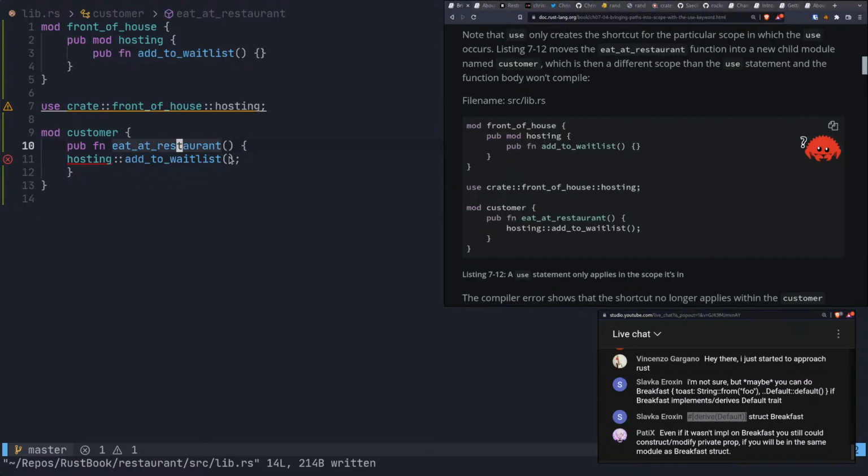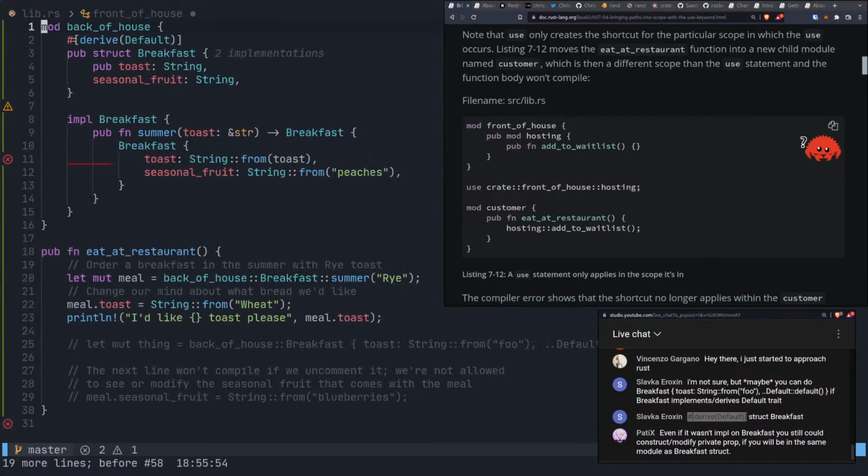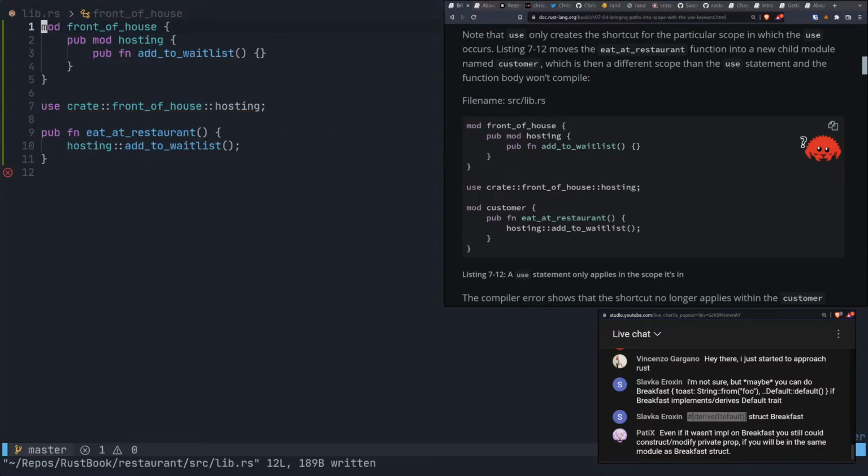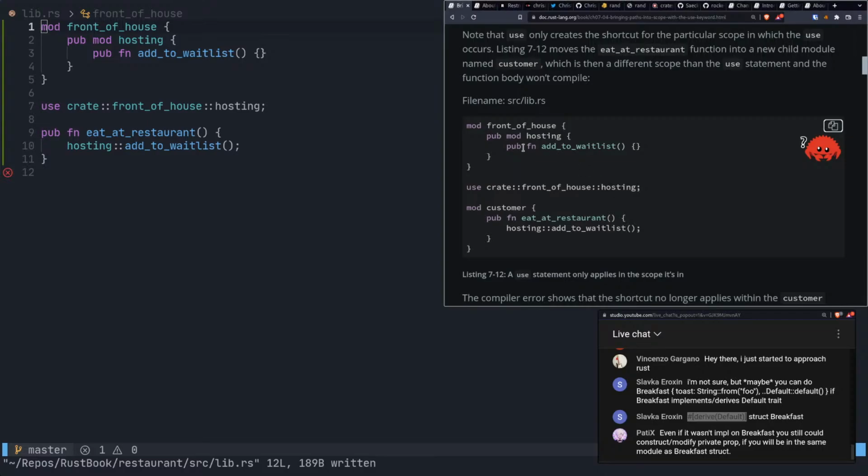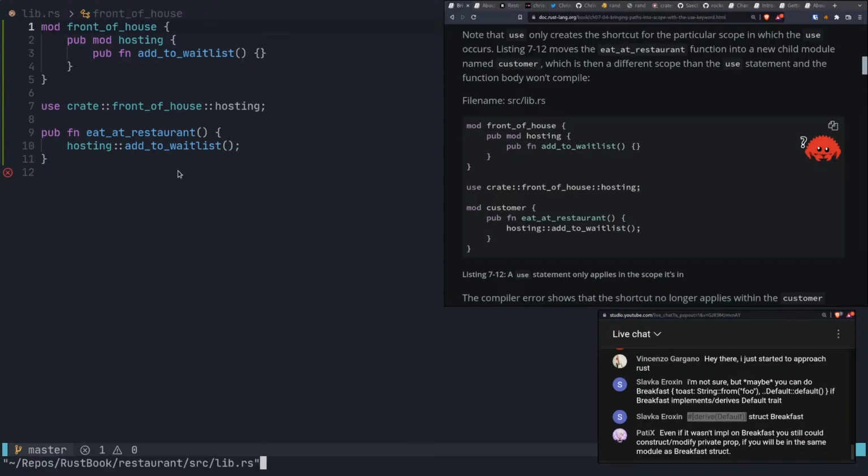All right, what is the difference here? I'm trying to suss out the difference. We have our module front of house, and then we have hosting inside of it. They're both public, and then we have a public function.